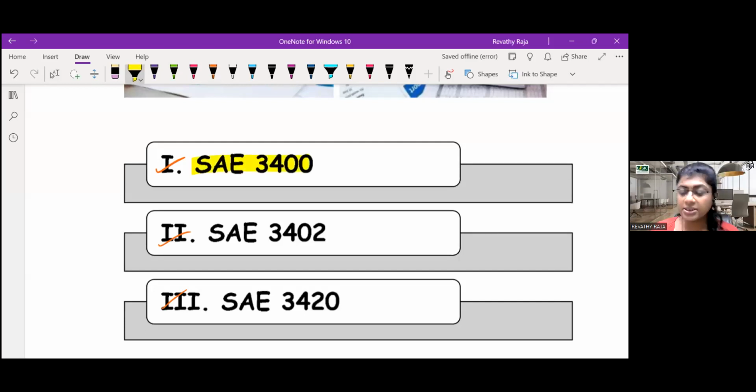The first standard is SAE 3400. And this standard is there in PE. Anyone, do you know?